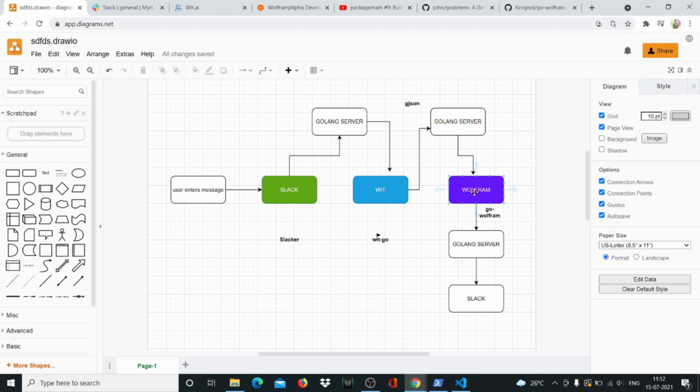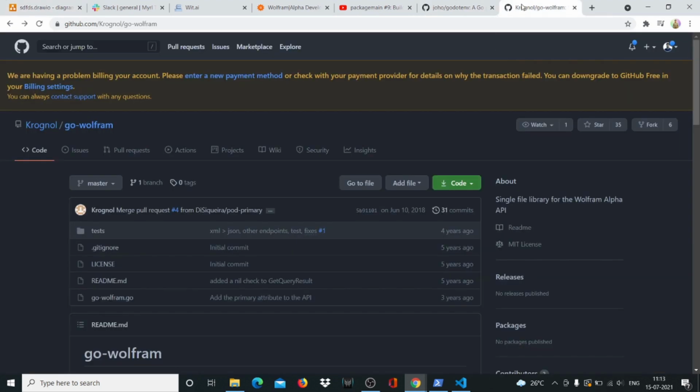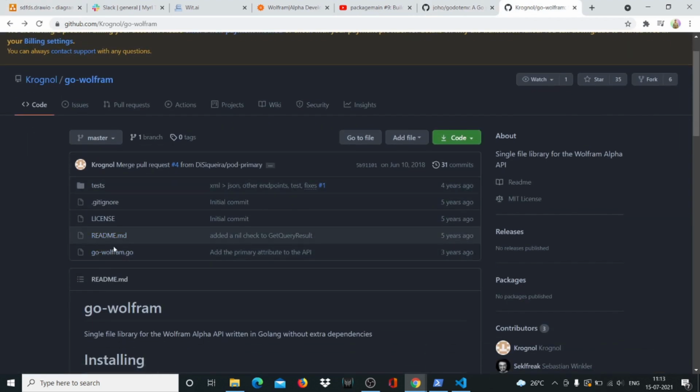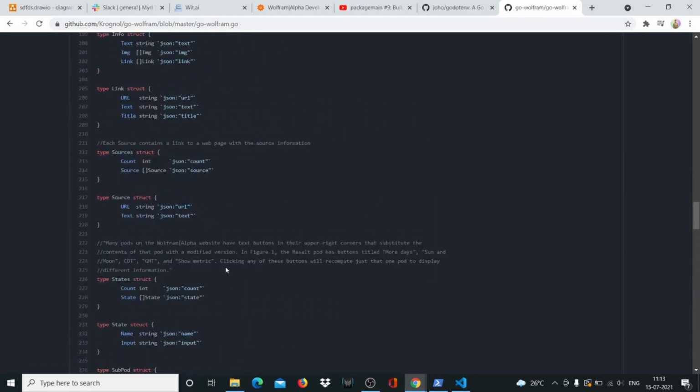To work with Wolfram, now Wolfram is a big technology. It has a lot of APIs. It's quite complicated. So somebody has written a go-wolfram package for us. Now this looks simple, but as you can see, there are so many structs.